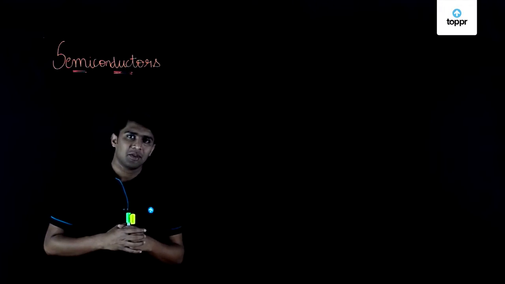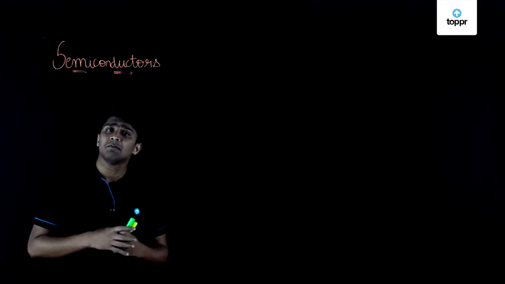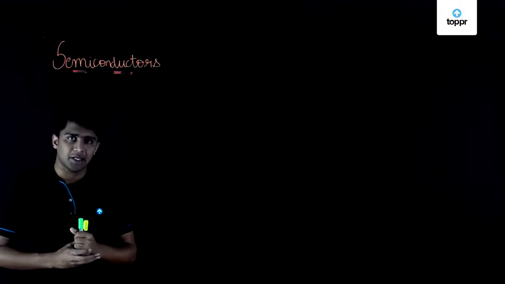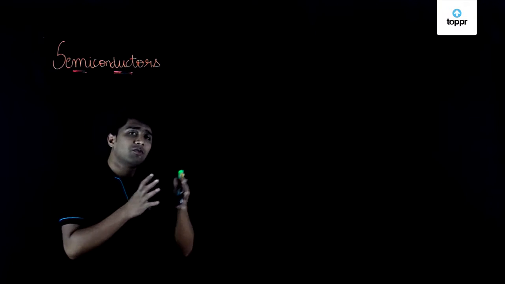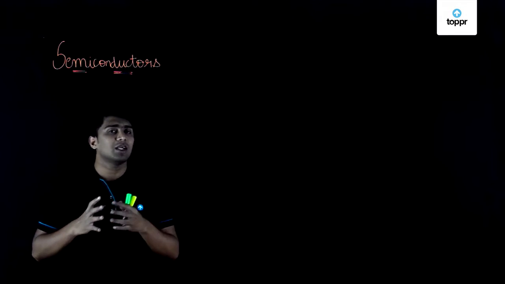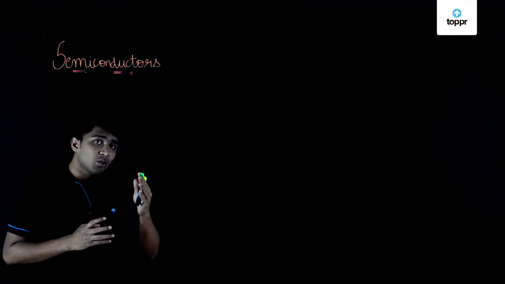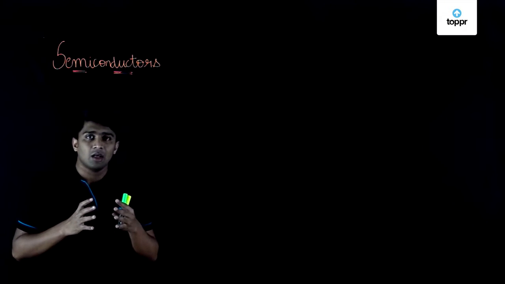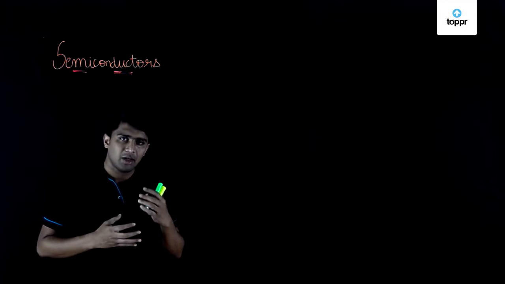Hello students, today we are going to discuss one of the most important topics which has made a tremendous impact in the field of technology, that is semiconductors. We have already learned that the controlled flow of electrons can produce electric current, right? So the devices in which a controlled flow of electrons is obtained will be the building blocks of electronic circuits, right?